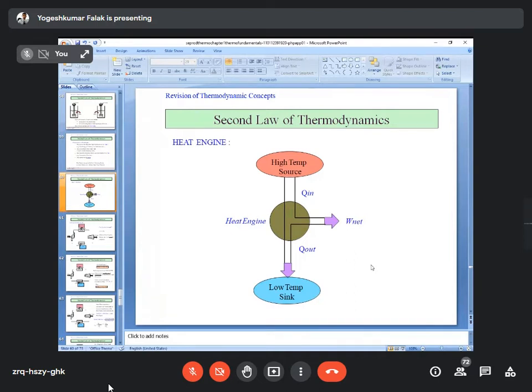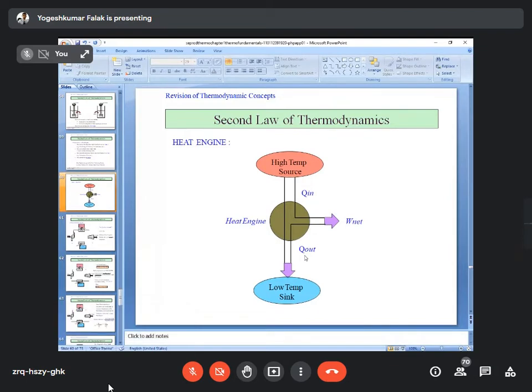In this case, it's called the heat engine. You see that in the high temperature source, some heat is added to the heat engine, right? That amount of heat is utilized in the engine to give the useful work, called W net. Once the heat is utilized to perform the work done, you can say W net, some of the heat from the heat engine is rejected to the low temperature sink, called Q out.